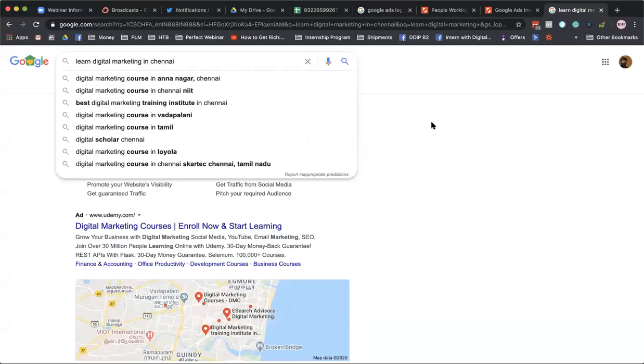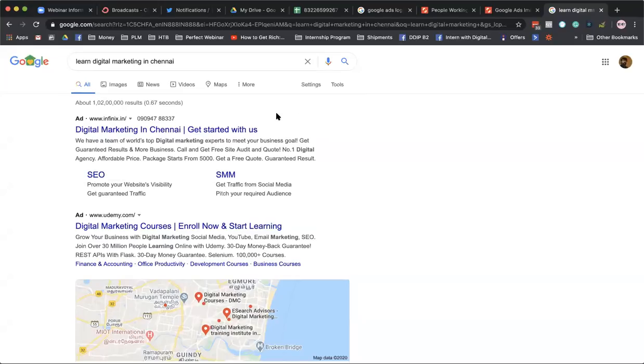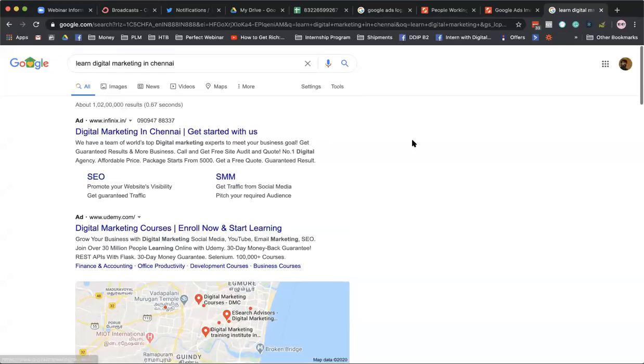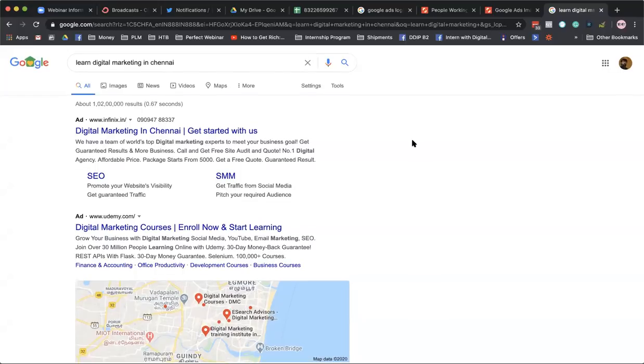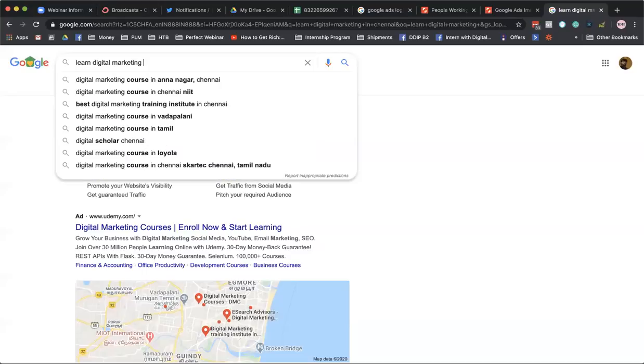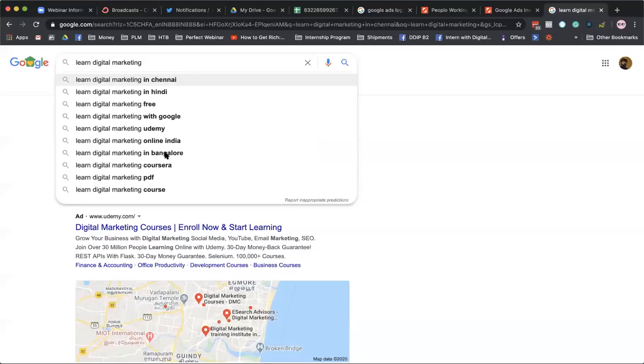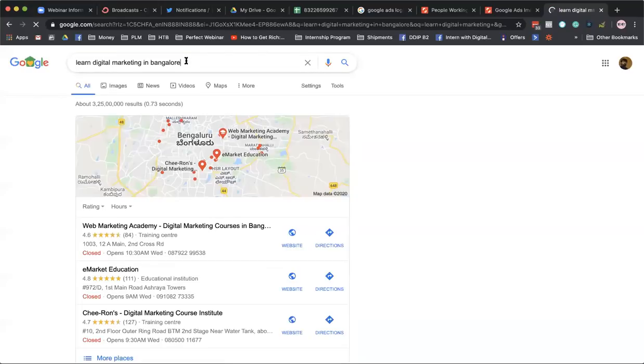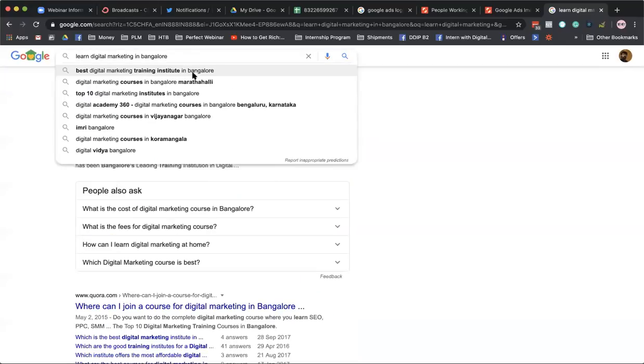So let's say you are from Chennai and you are searching for learn digital marketing in Chennai. If you are searching for a training institute in Chennai, it means that you have a much better intent of learning digital marketing, right? So let's say you want to search for long tail keywords. One of the best ways is to just use Google Suggest and find out what people are searching for, like best digital marketing training institute in Bangalore.